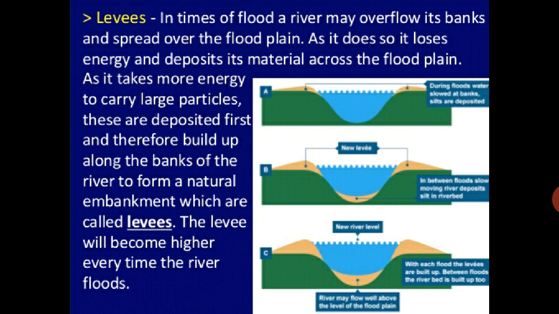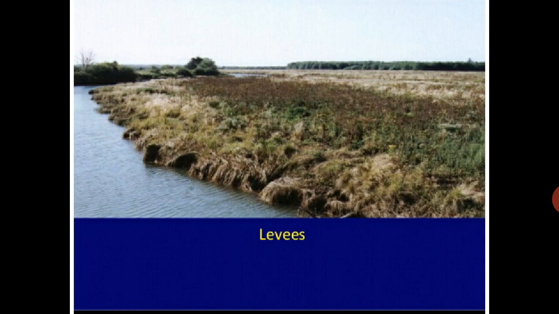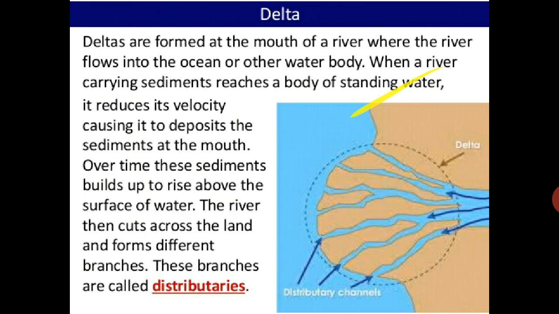So again and again the deposits build up, and this is called the levees, in the flood plains. This is very good soil and land for agriculture.